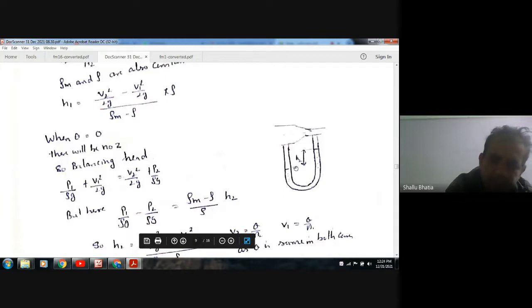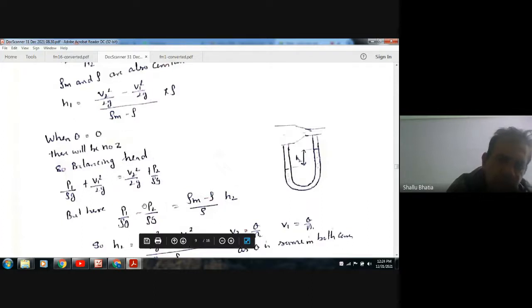Balancing the pressure and head in the left and right limbs, we get P1 by rho g minus P2 by rho g is equal to rho m minus rho by rho times H2.